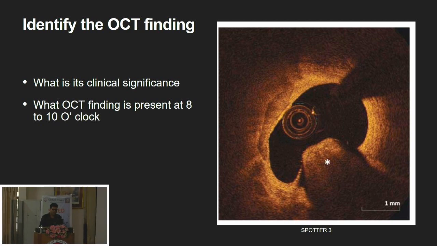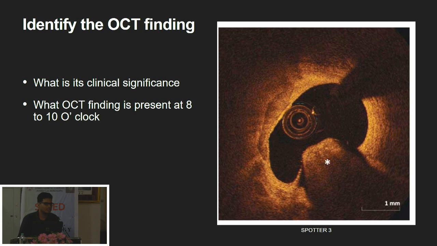Okay. And what is the feature you find at 8 to 10 o'clock? It is a superficial calcium. Then the next part is what would you want to do for it? We will not discuss it, but Rota versus IVL comes here. You can show it with your arrows.